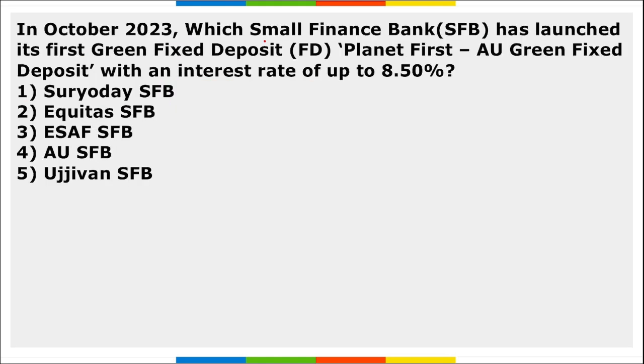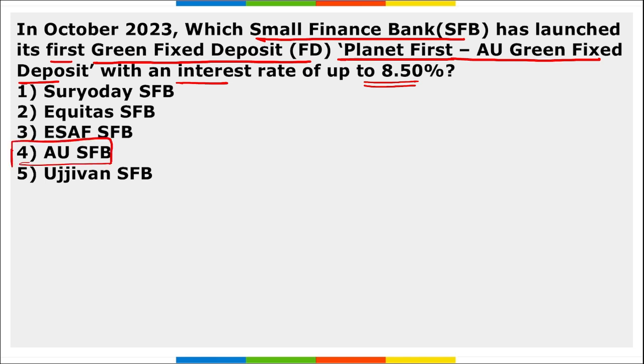Next, in October, which small finance bank launched the first green fixed deposit, that is Planet First AU Green Fixed Deposit with an interest rate of up to 8.5%? It is AU Small Finance Bank. So, which is that small finance bank that launched their first green fixed deposit? That is Planet First AU Green Fixed Deposit by AU Small Finance Bank, and the rate here is up to 8.5%. Correct. And the minimum investment that will be accepted here will be 5,000 rupees.